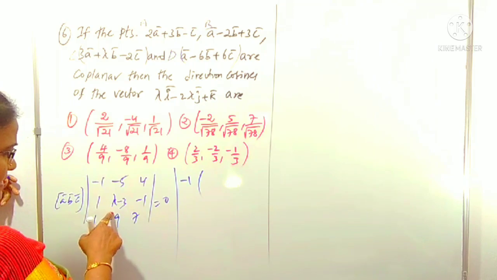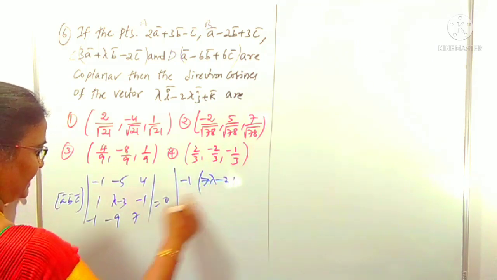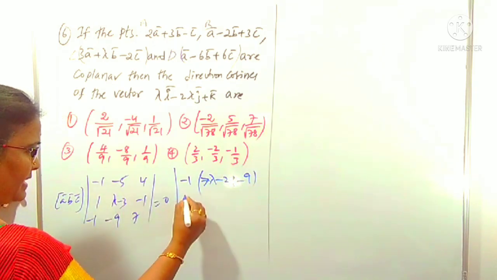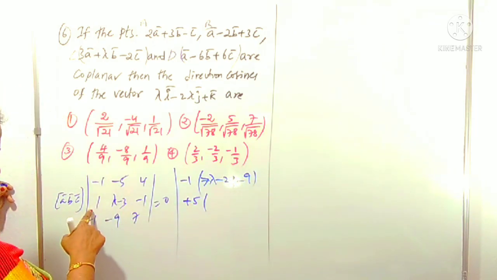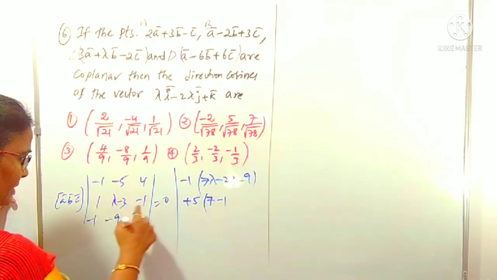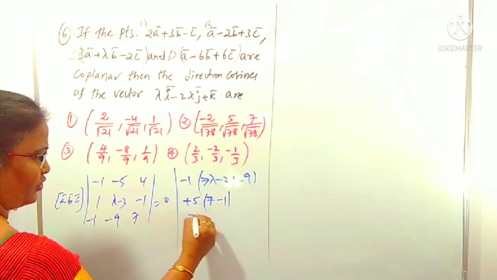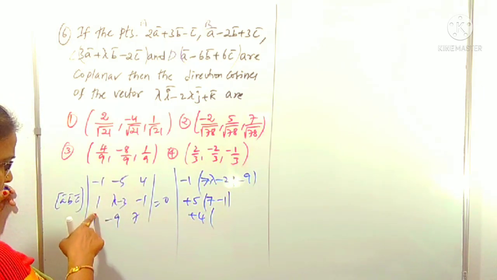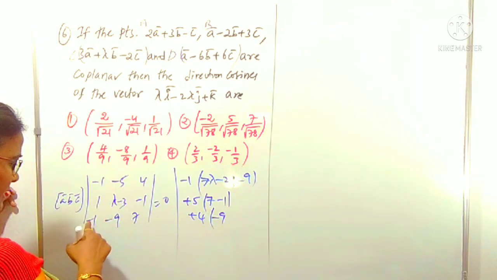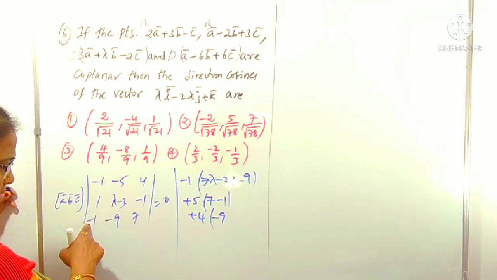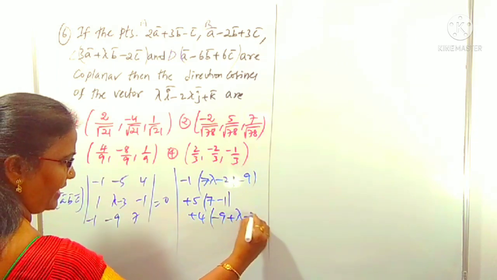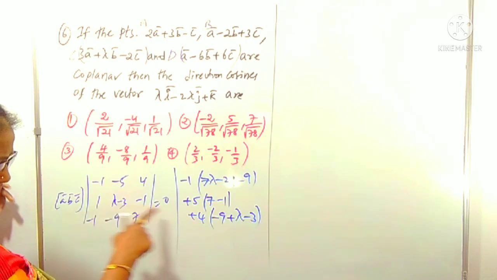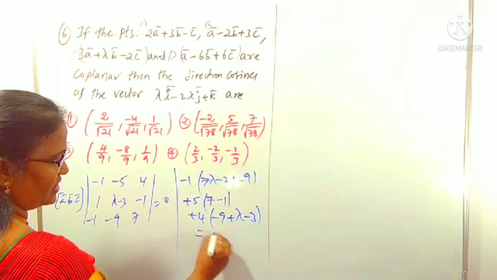Minus 1 into 7 lambda minus 21. 7 3s minus 9. Minus 9 with the minus or minus plus 5 of 7 1 7 with the minus 1. 7 with the minus 1 plus 4 of 7 1 into minus 9 minus 9 minus 1 into lambda minus 3 minus or minus plus lambda minus 3. Okay, in the middle we can use a minus sign. Minus or minus plus 1 into lambda minus 3 is lambda minus 3 equals 0.